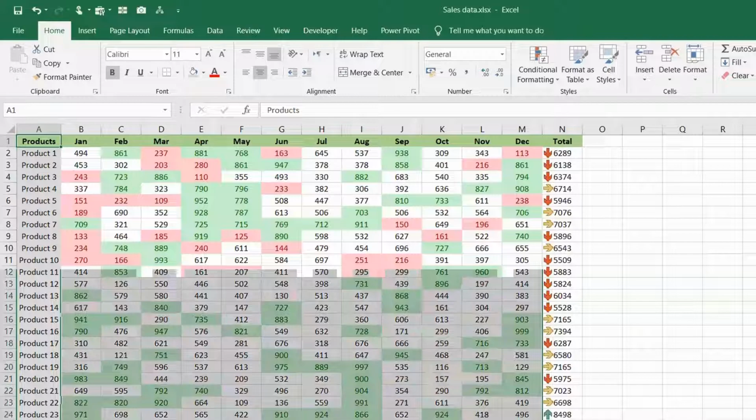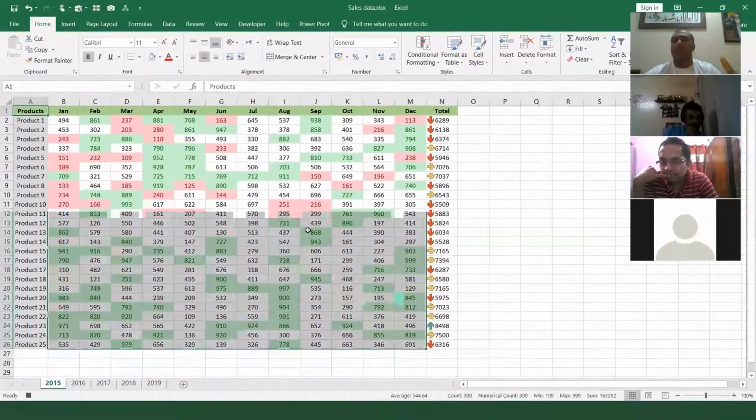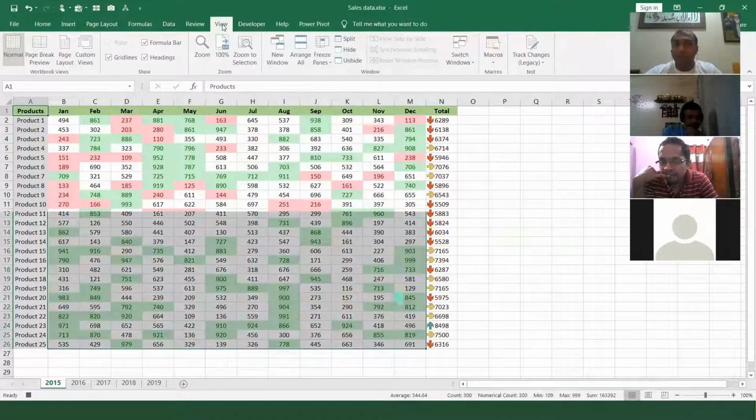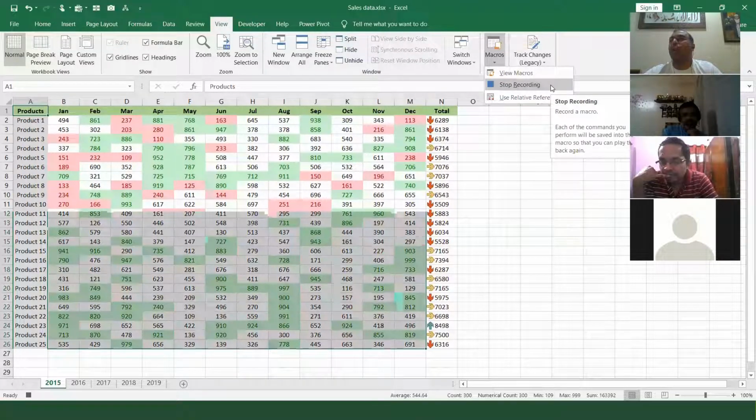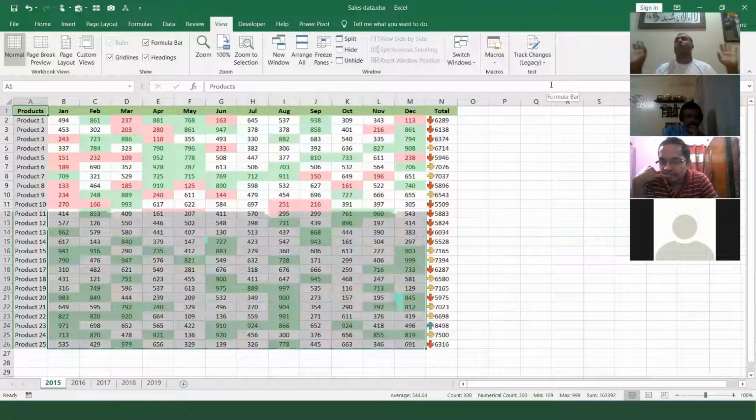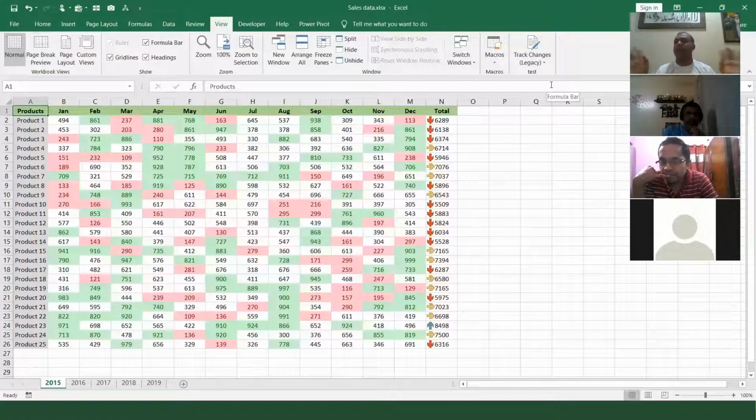So now how do you stop the recording? You will go to the same place. I go to the view from where I started the recording. I click on this drop down. Very good, I'm getting the answers. And I click on the option stop. See, first it was start recording, right? Now it came automatically stop recording. I hope you all are observing. And I say stop recording. Khalas, your macro is done. And my work is done.